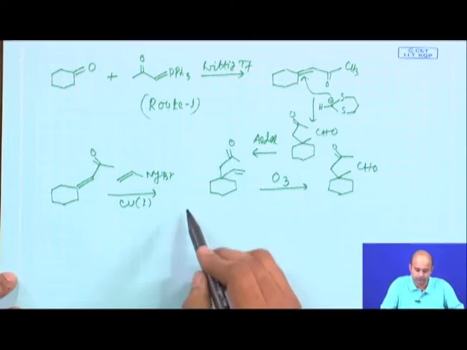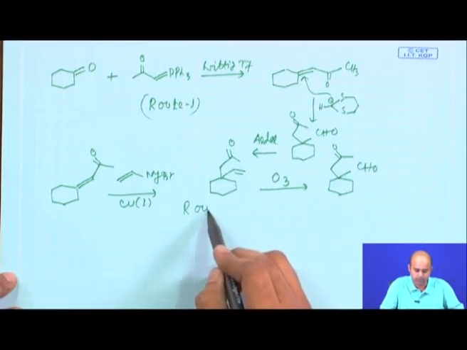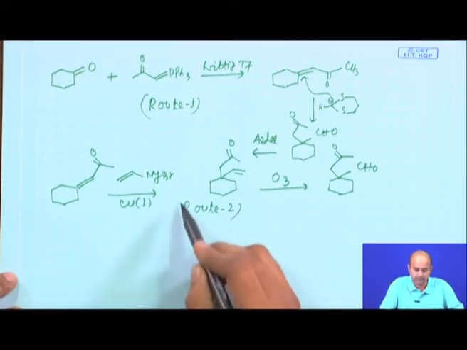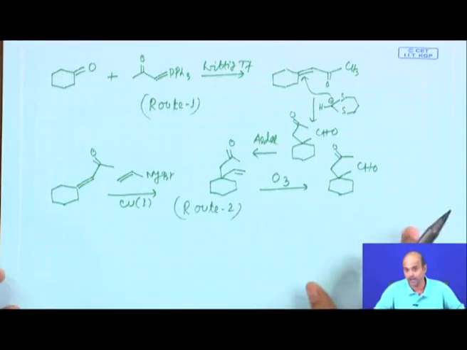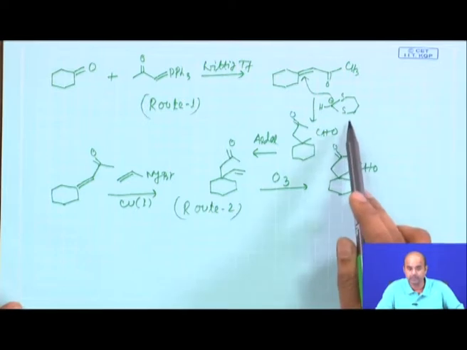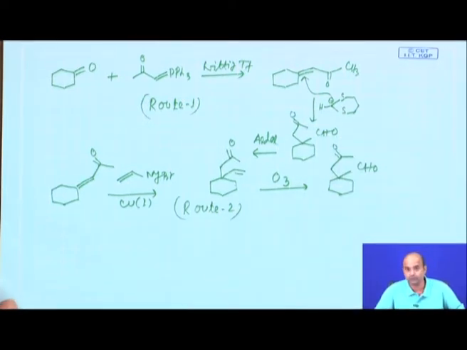Both ways are quite possible, depending on the resources. If your lab has vinyl Grignard, you can do this one. If your lab has umpolung reagents, do that. Proper resources at the proper time are essential, and you need to take care of those aspects when you design a pathway. You see what chemicals are available in your lab, then you design the pathway.